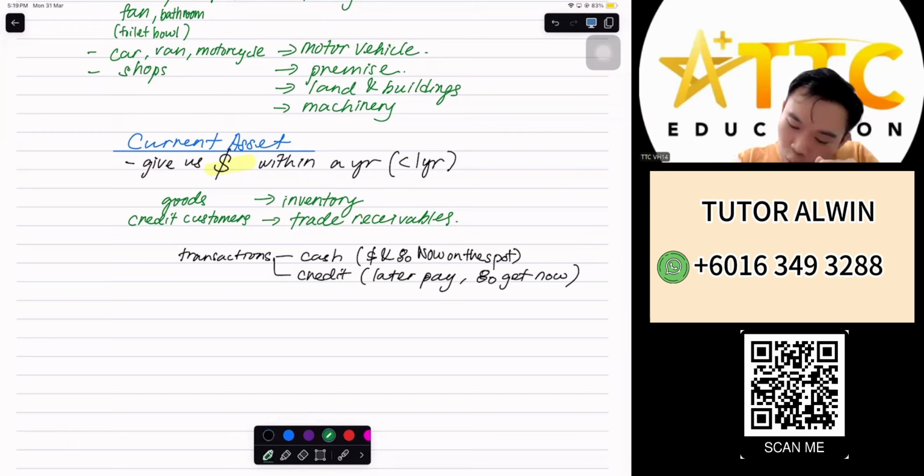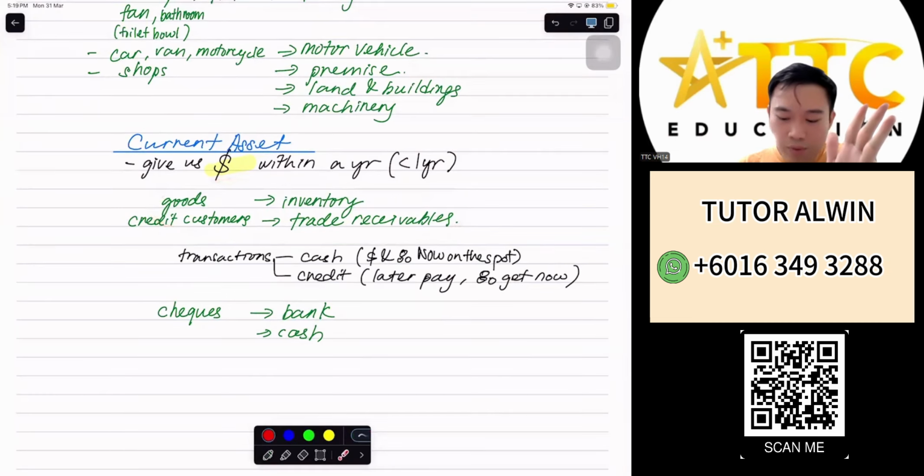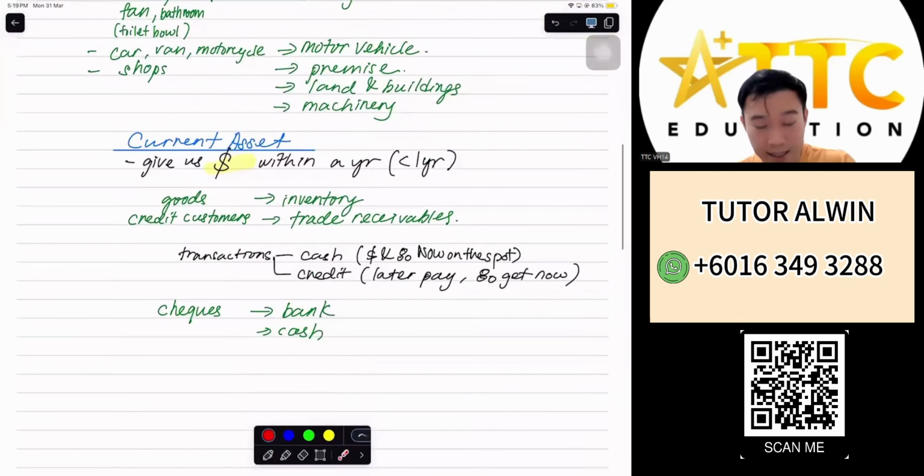Now next, whenever we see words such as cheques, they will mean our bank. When we see cash, that means cash is cash. So these are the few things that belong to us and that would turn into money within a very short term. For cash, it is already there; when cash goes out or comes in, you just get it. But for cheques, you have to wait a few days before it goes into our bank if we receive a cheque. If we pay by cheque, then the money from the bank will be deducted within the next few days. So this is non-current assets and current assets.